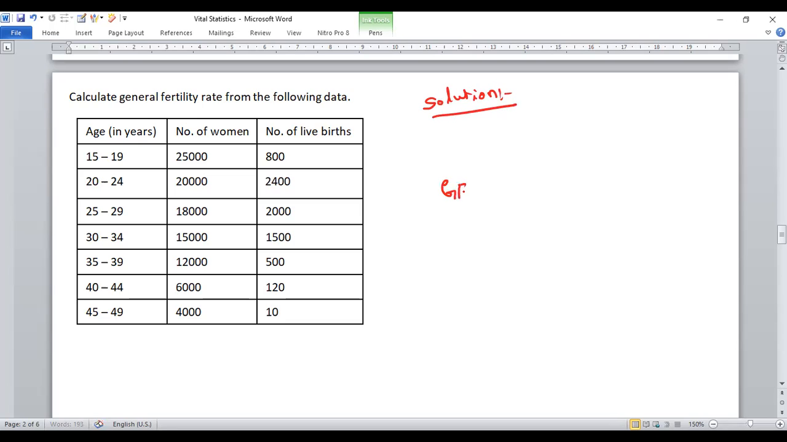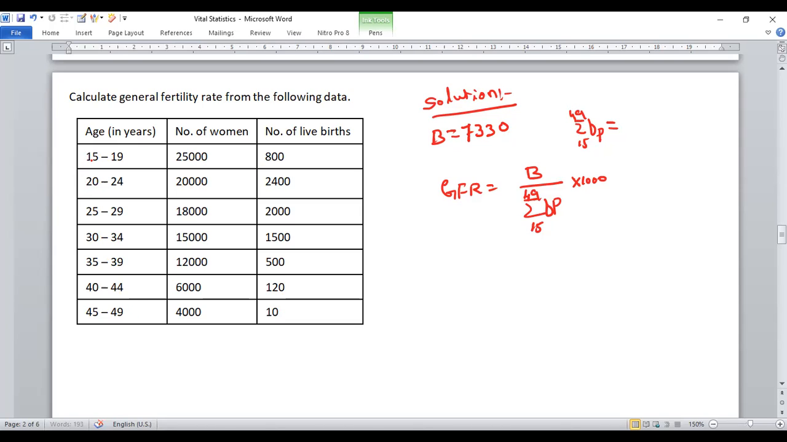The formula for GFR is equal to B divided by sigma FP 15 to 49 into 1,000. Here B is the total number of live births and sigma FP 15 to 49 is the total female population of childbearing age. The number of live births is given. So the total number of live births is 800 plus 2,400 plus 2,000 plus 1,500 plus 500 plus 120 plus 10, that is equal to 7,330.